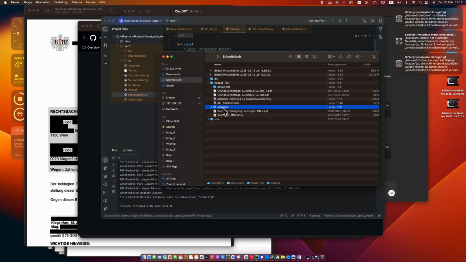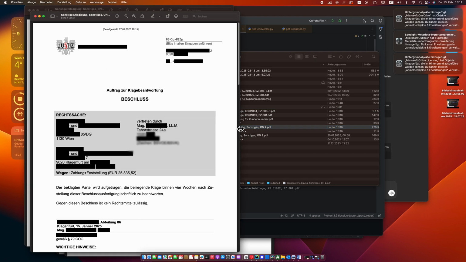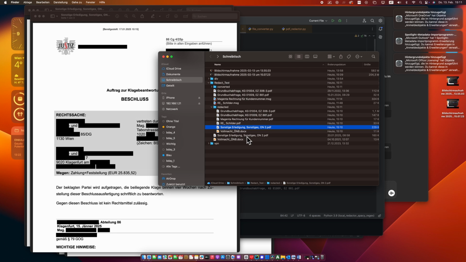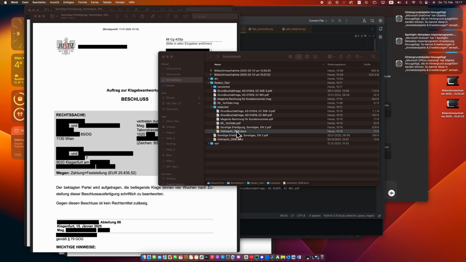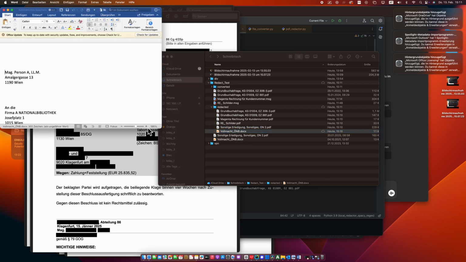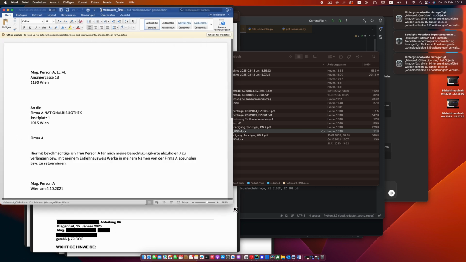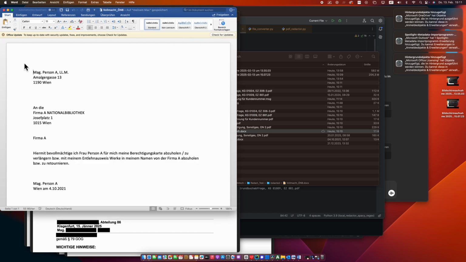You can see that the documents have been placed in a separate folder called Redacted, and you can review the results here. For example, I will now open the court order or the power of attorney. The redaction has worked quite well, as you can see. If necessary, additional redaction can be applied in a PDF tool such as PDF Gear before transmitting a document to an AI model, either locally or in the cloud.